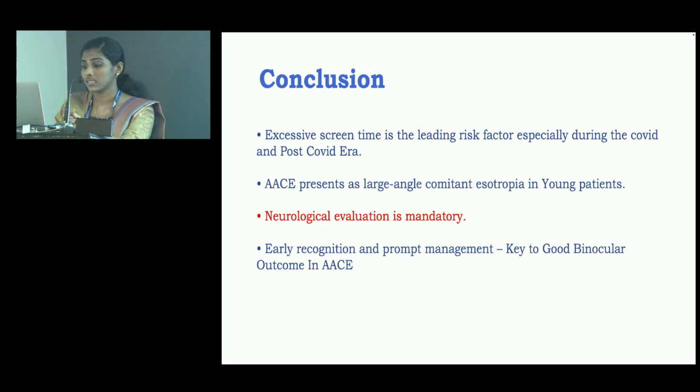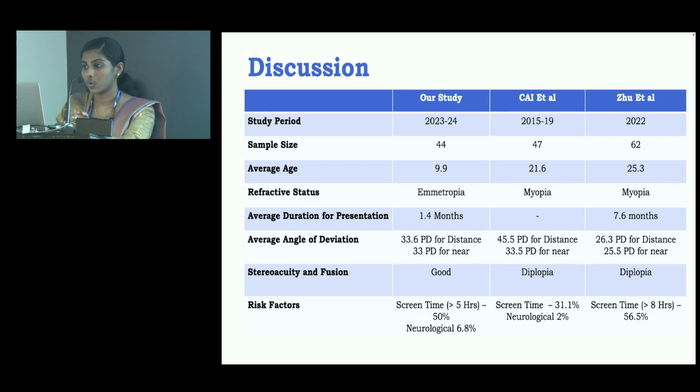The study sample size was comparable among all the studies, and we found that most of the people were emmetropic in our study. Comparing to the Kai et al. and Su et al. studies, my study population had good stereo acuity, maybe because of earlier presentation, and most of the patients had screen time as a risk factor.